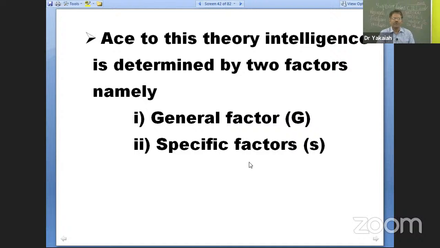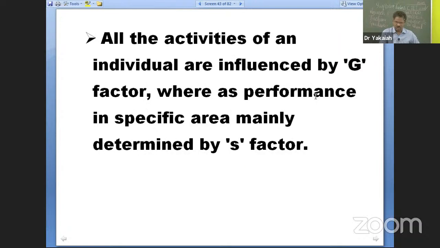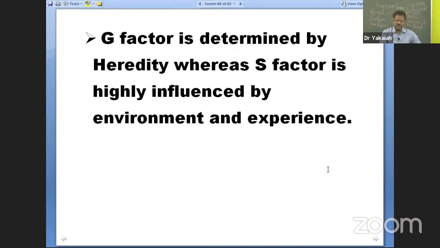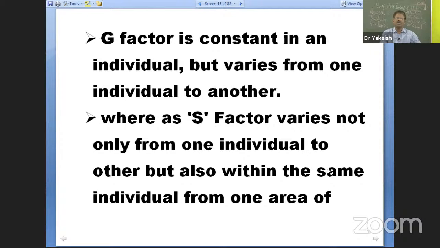Let's go ahead to see some more aspects related to the two-factor theory. All the activities of an individual are influenced by G factor, that is general factor of intelligence, whereas performance in specific areas is mainly determined by S factor. This we have discussed. G factor is determined by heredity, whereas S factor is highly influenced by environment and experience. This also we have discussed. G factor is constant in an individual, but varies from one individual to another individual.